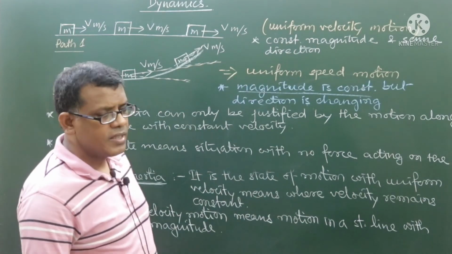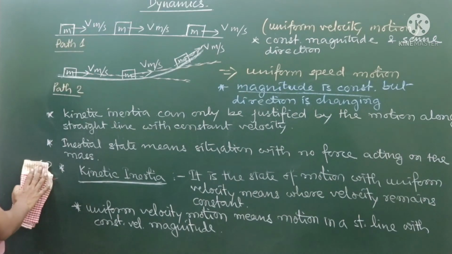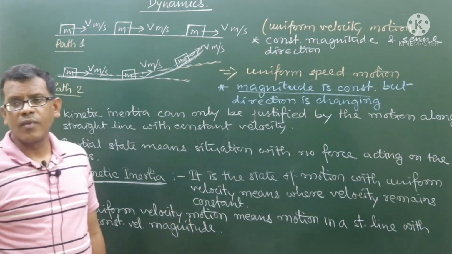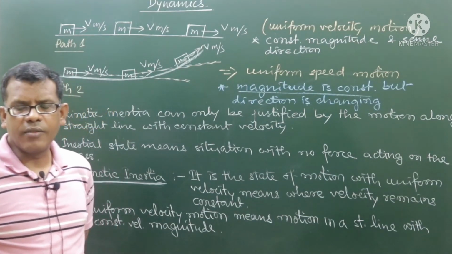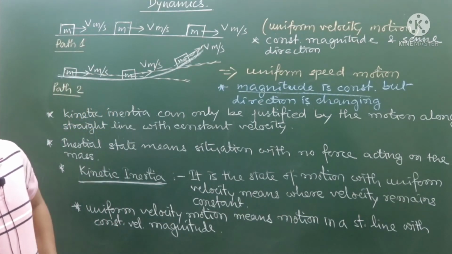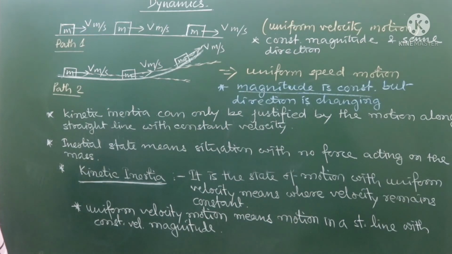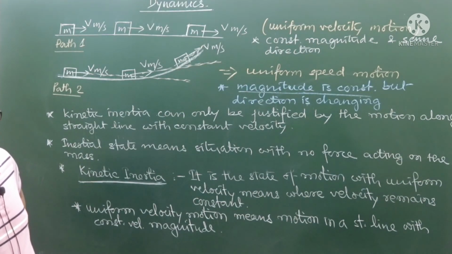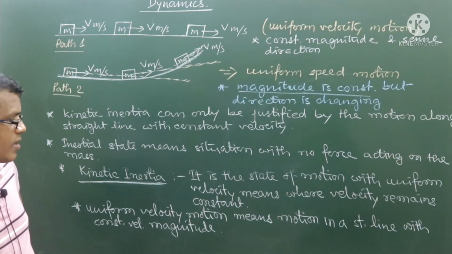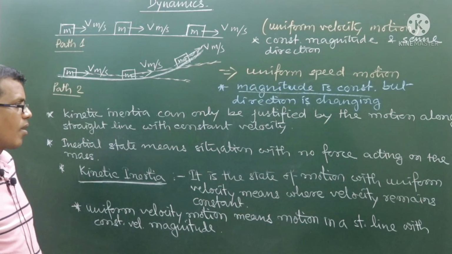Whenever some unbalanced force acts, have you written the last lines? Whenever an unbalanced force acts, that will definitely produce a resultant motion, that is, accelerated motion. But so long as there is no force acting on a body, we can clearly say that yes, the body is maintaining its state of inertia.